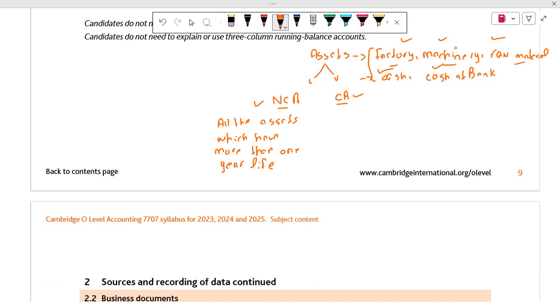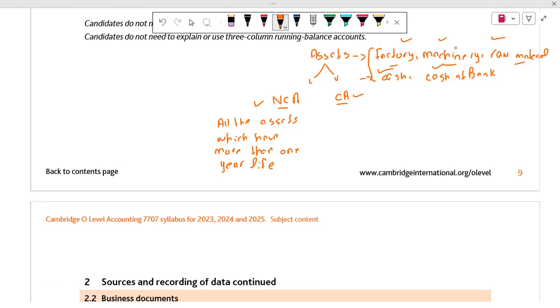So can you tell me whether machinery has a long life or not, more than 1 year or not? For example, if I purchase one machinery, machinery is basically very, very costly. If we want to purchase any machinery, it will cost us very high. Whenever we are going to purchase a machinery, it will cost us maybe 2 lakh, 3 lakh, or 5 lakh because it is so expensive. Machineries are basically so expensive.